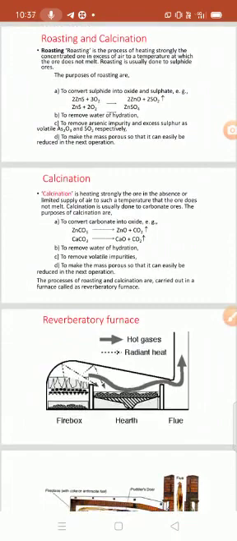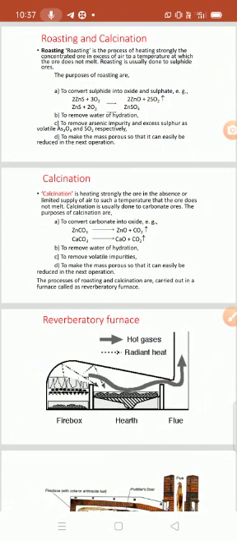For example, 2ZnS plus 3O2 gives you 2ZnO, that is the oxide form, and sulfur dioxide gas is liberated. ZnS means zinc sulfide or zinc blende, which reacts with oxygen, and then zinc sulfate is formed. The main purpose is to convert sulfide into its oxide and sulfate.